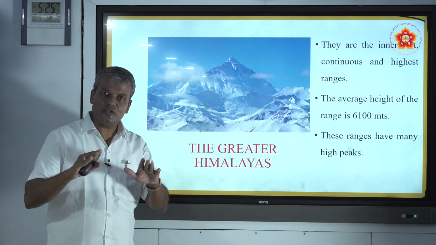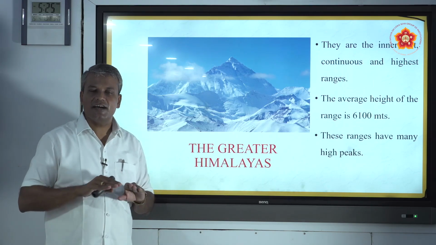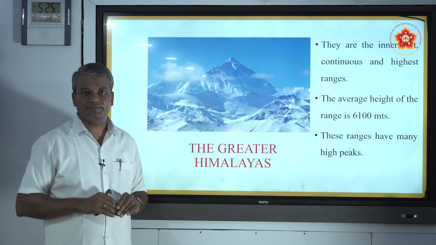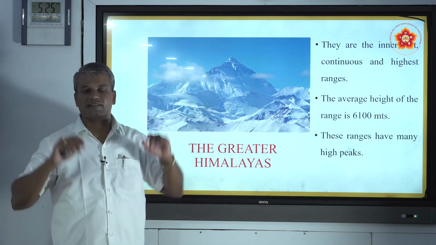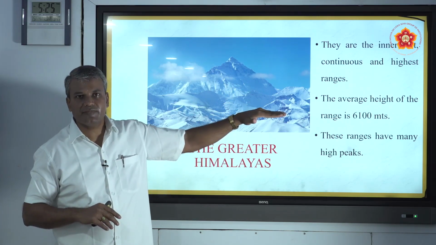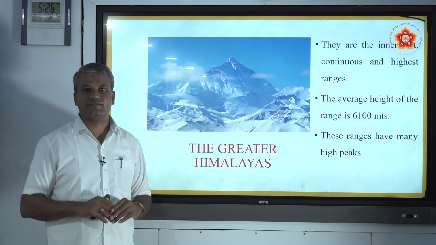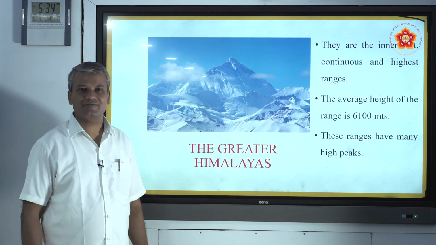Himalayan mountains are divided into three ranges: Greater Himalayas, Lesser Himalayas and Shivalik. The Greater Himalayas are the continuous and highest ranges, with an average height of 6,100 meters. So these ranges have many high peaks.